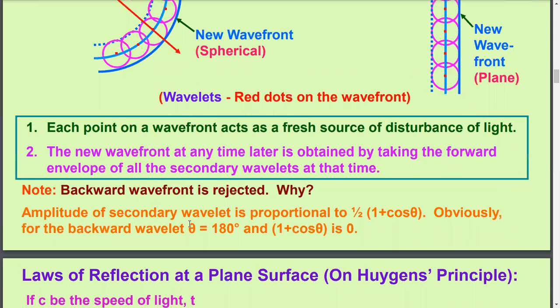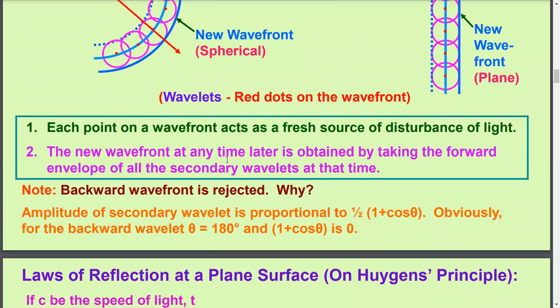Now, according to Huygens, each point on the wavefront acts as a fresh source of disturbance of light, called a secondary source of light, or simply wavelets.